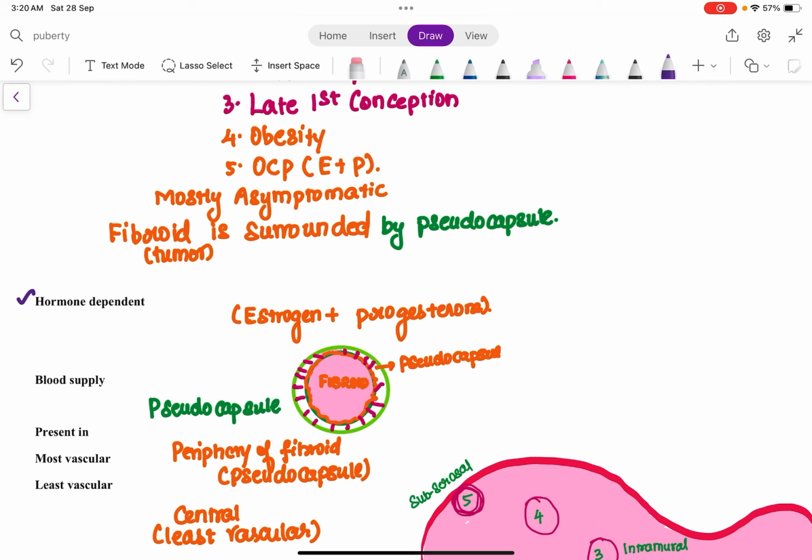Since it is estrogen and progesterone dependent, these reproductive age group females between 25 to 30 years should have increased levels of estrogen and progesterone in their body. Only then can this tumor arise.